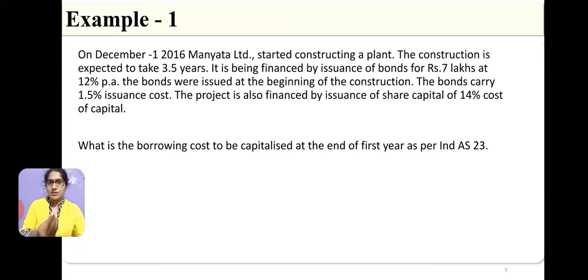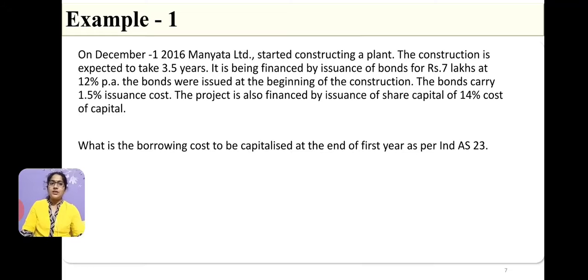And not just the interest, they are also incurring 1.5% issuance cost. For issuing, they are incurring some expenditure, and that expenditure is incurred obviously only in the first year. Then they are also financing the project by issuing shares.